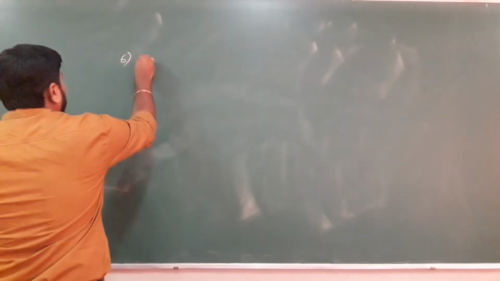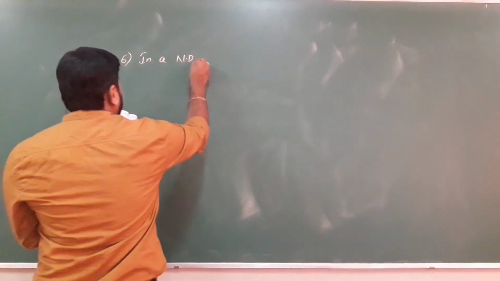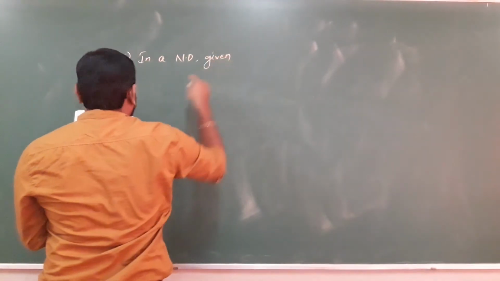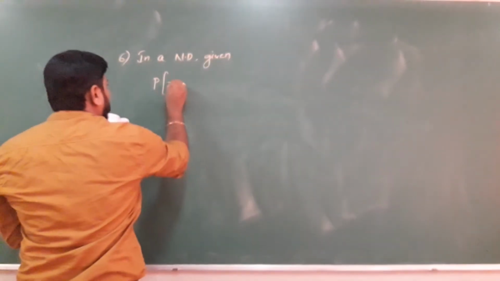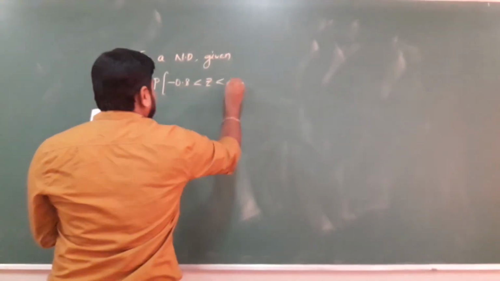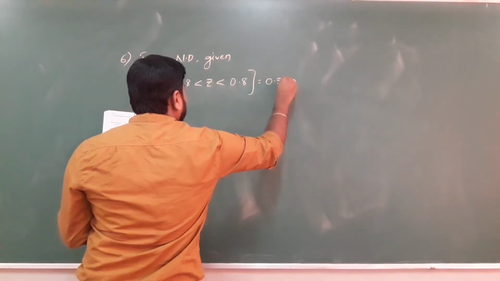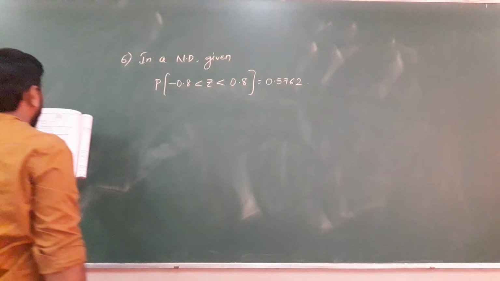Now let us see some more questions. Next, question number 6. In a normal distribution, given the probability of minus 0.8 less than z less than 0.8, this value is 0.5762.